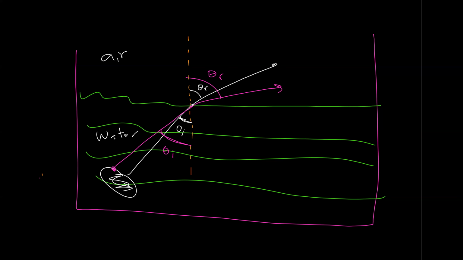Of incident. Now we're going to make it red here. If we make the light start from this point, when it goes to this place, it will be refracted exactly in the surface, or in the line that is between the two mediums, between the air and water. That means it will make an angle here that is 90 degrees with the normal.